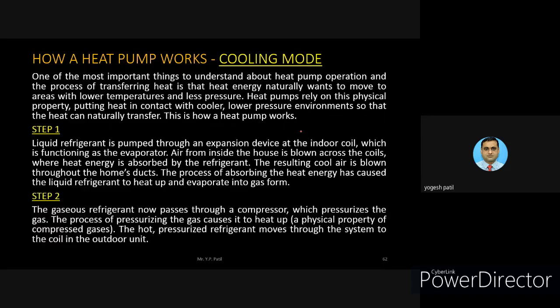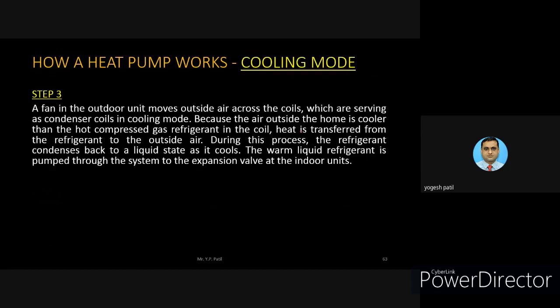What happens in the second step? The gaseous refrigerant now passes through the compressor. Now it is in the form of gas refrigerant. Liquid is converted into gas. Now it passes through the compressor, which pressurizes the gas. The process of pressurizing the gas causes it to heat up. The hot pressurized refrigerant moves through the system to the coil in the outside unit. What happens in the outside unit? A fan in the outside unit moves outside air across the coil, which is serving as a condenser.